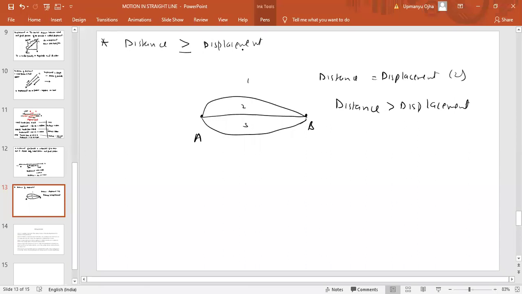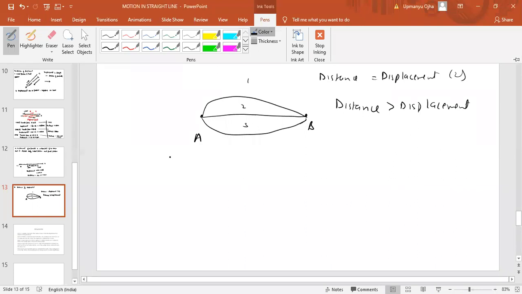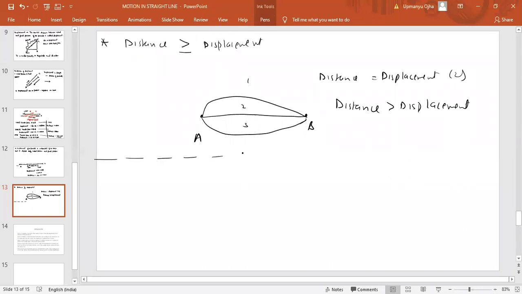Can we say this or not? From this figure we can understand that if you take path 2, then distance is equal to displacement. For all the remaining paths, the distance is always greater than displacement. So we can generalize that distance is always greater than or equal to displacement. These are some important points of distance and displacement. Now, let us do one numerical based on this. I hope you understand what distance is and what displacement is.